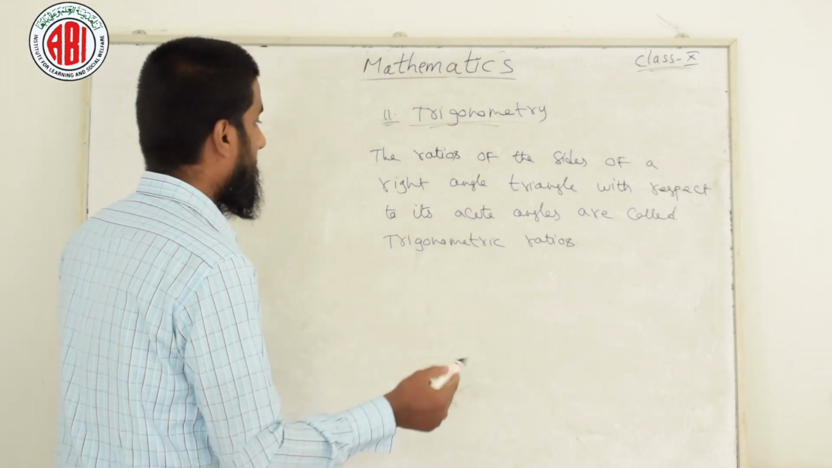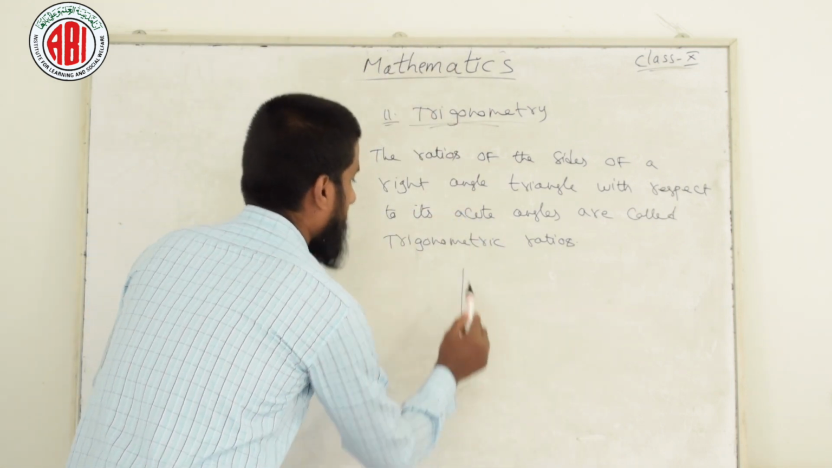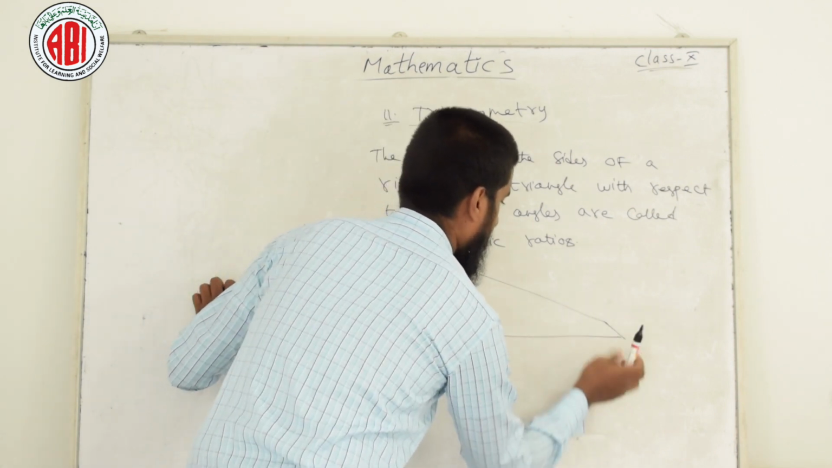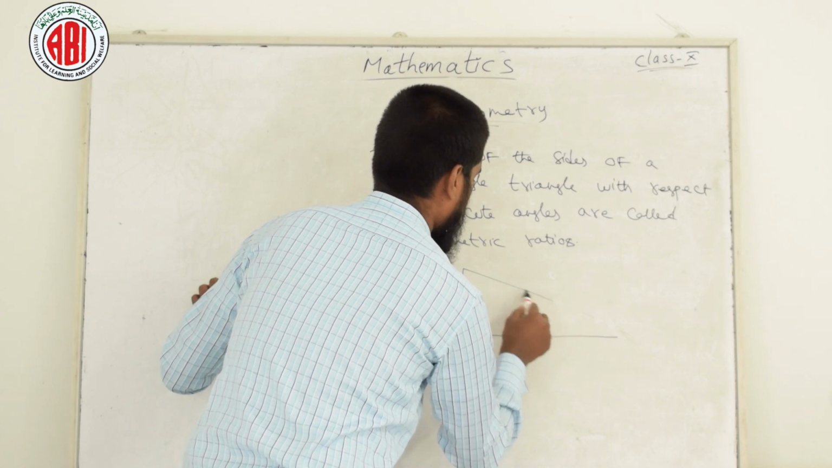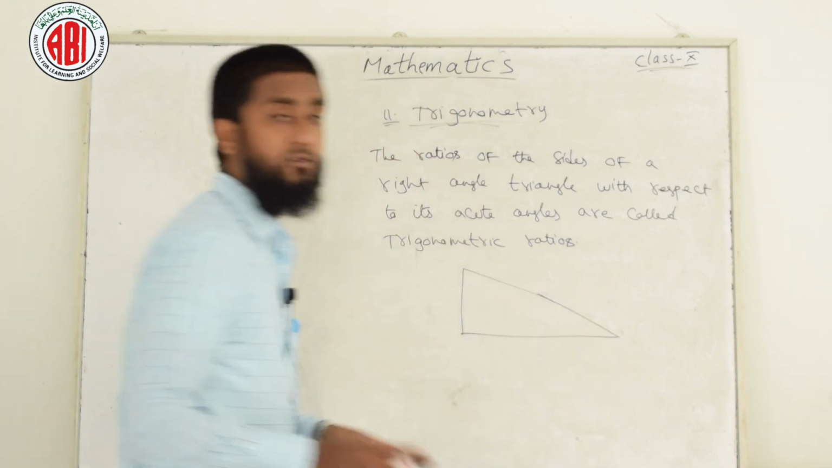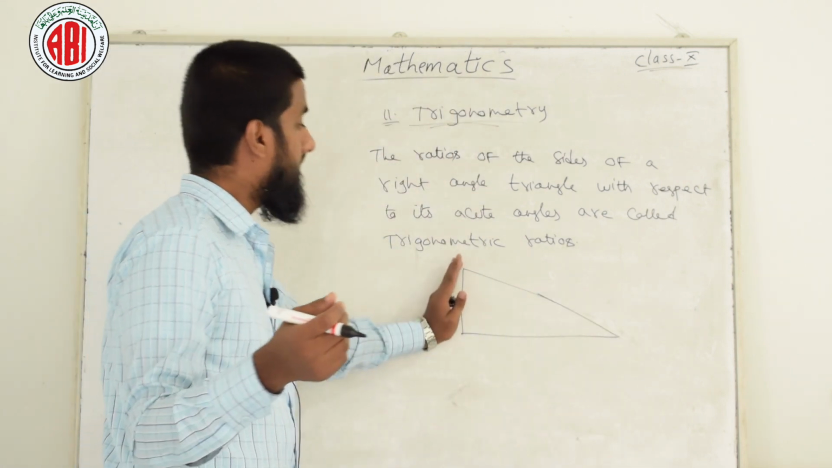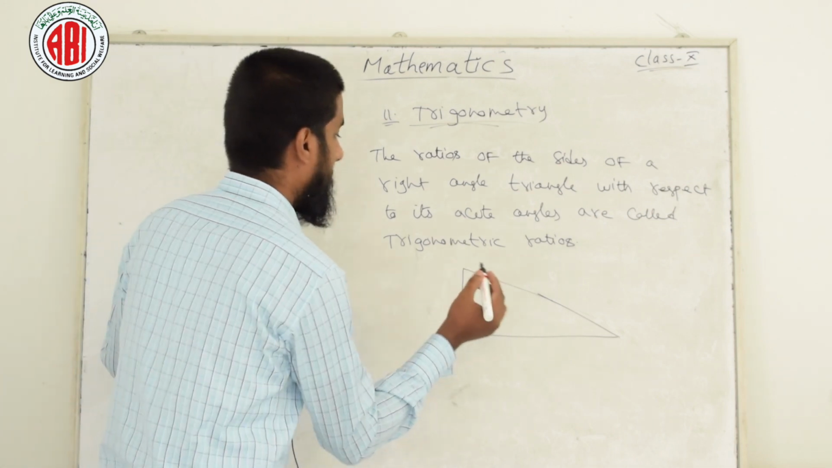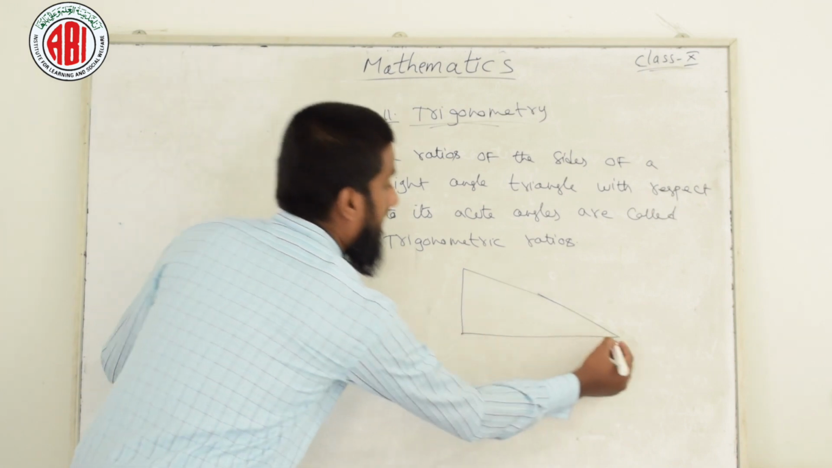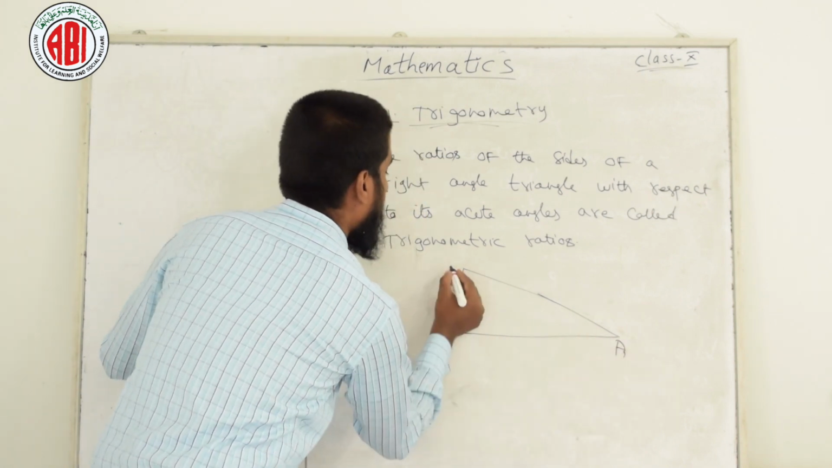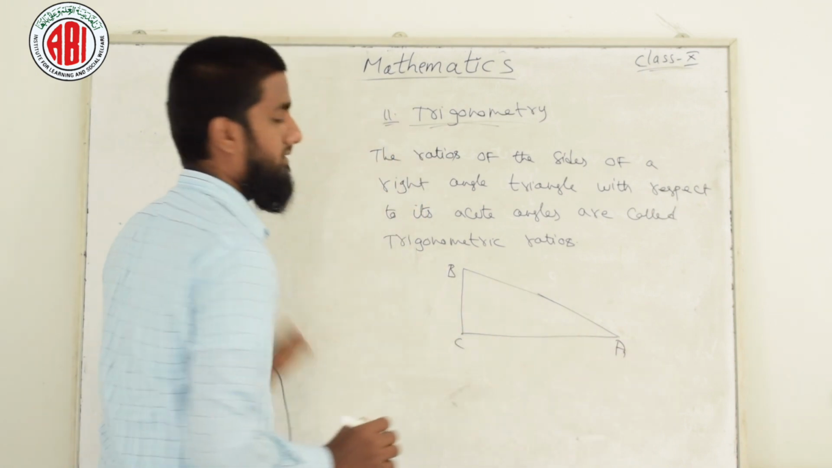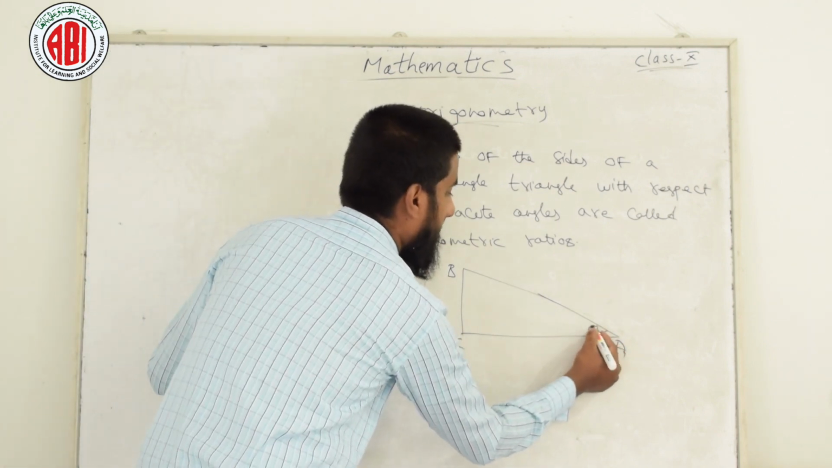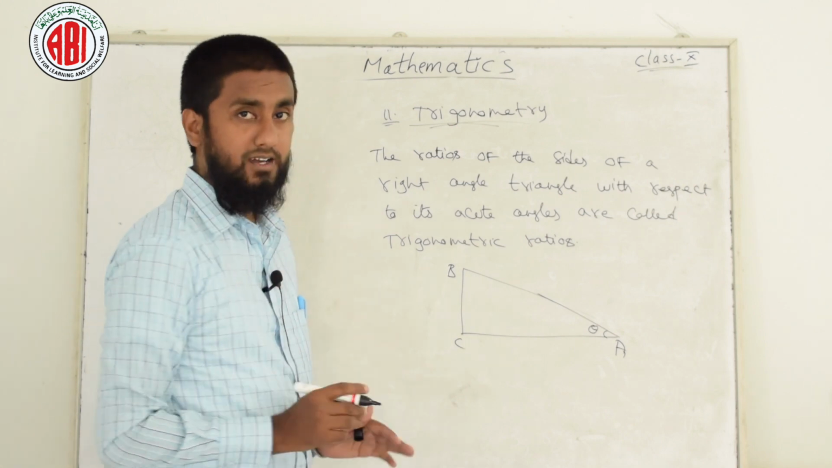Let us consider this is a right angle triangle. Look at the board, students. This is a right angle triangle. I am considering A here, B here, C here, and I am considering this angle as theta. Theta is nothing but an angle.